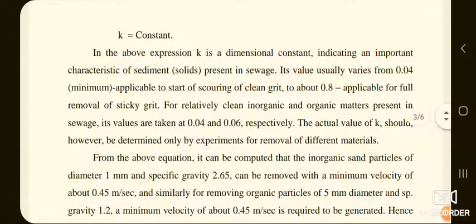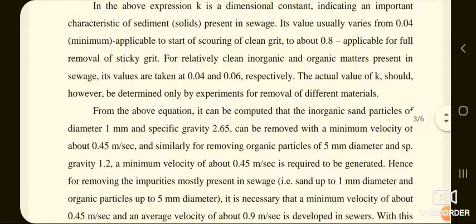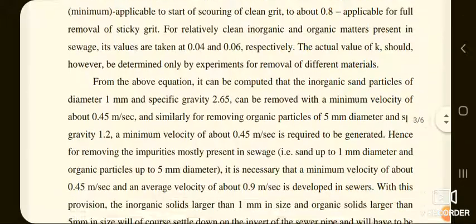For relatively clean inorganic and organic matters present in sewage, its values are taken as 0.04 and 0.06 respectively. The actual value of k should, however, be determined only by experiments for removal of different materials.